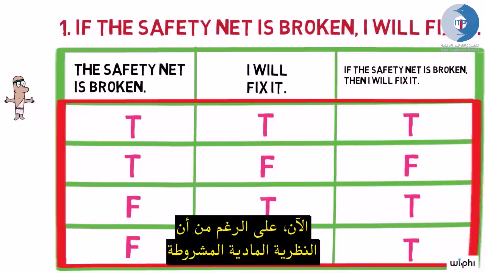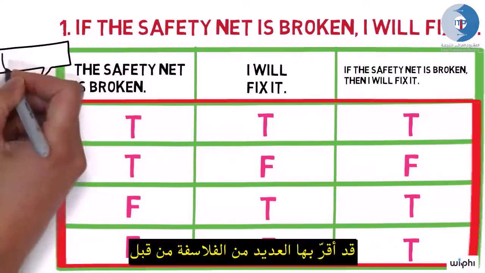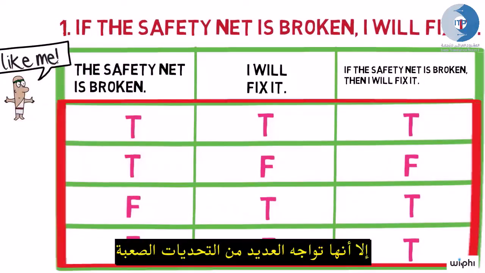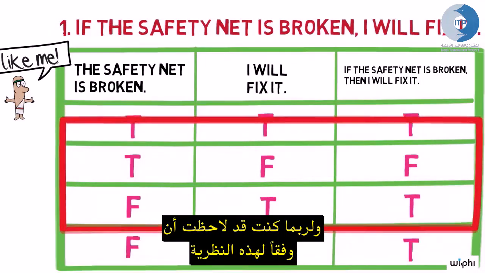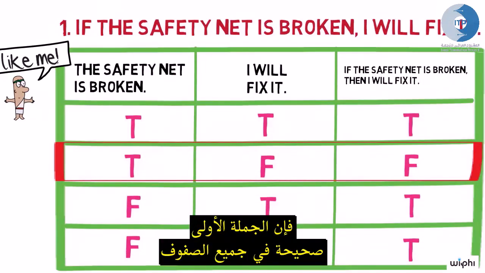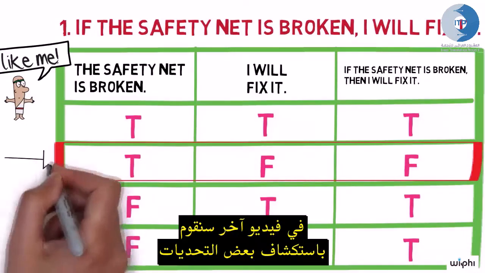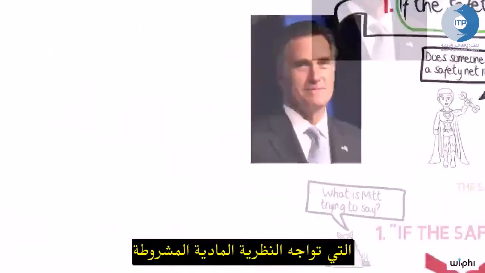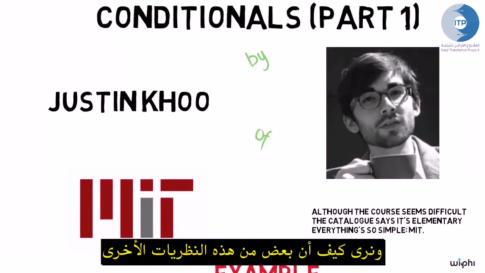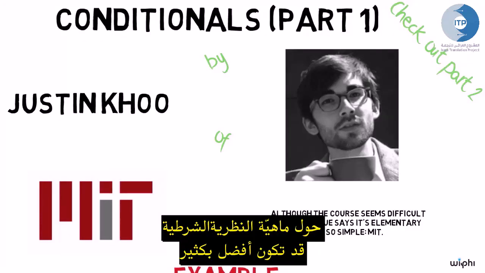Now, although the material conditional theory has been endorsed by many philosophers, it faces several difficult challenges. You might have noticed that, according to the theory, the sentence 1 is true in all rows besides the second. Does this seem right to you? In the next video, we will explore some challenges facing the material conditional theory and see how some other theories about what conditionals mean may fare better.